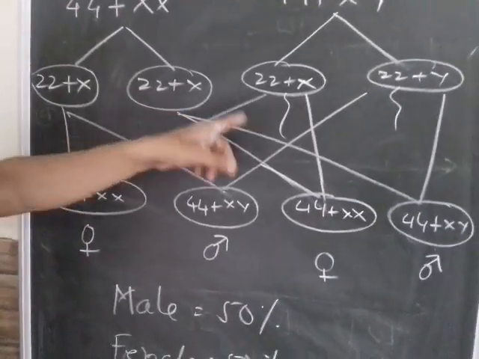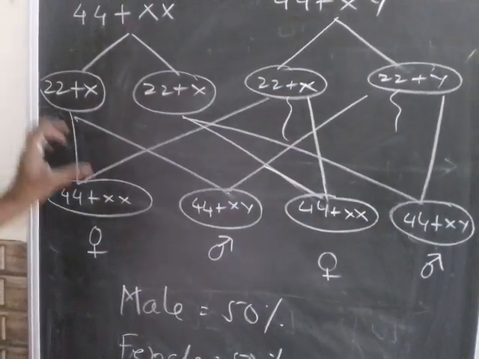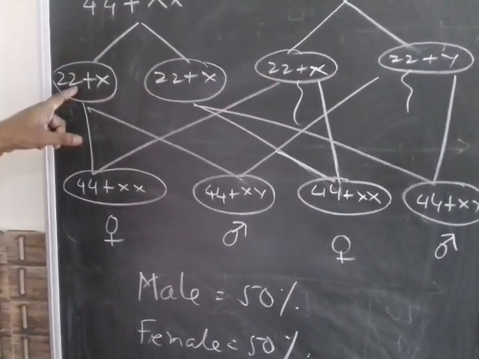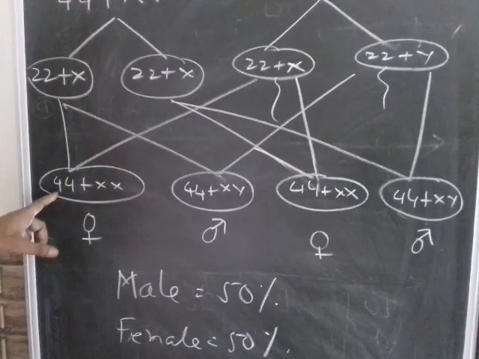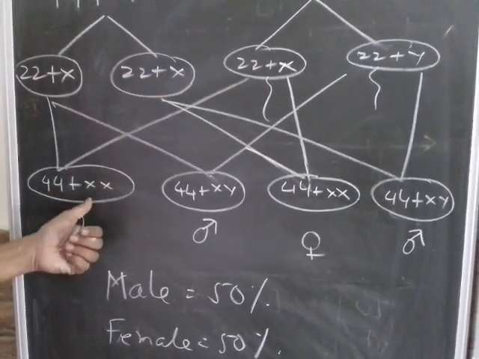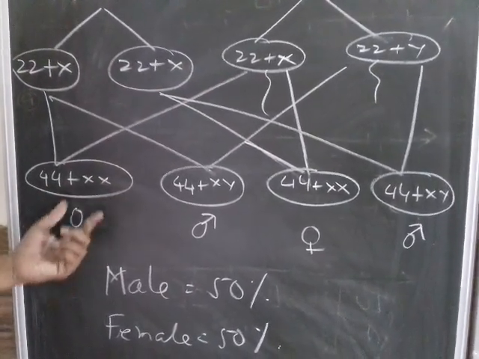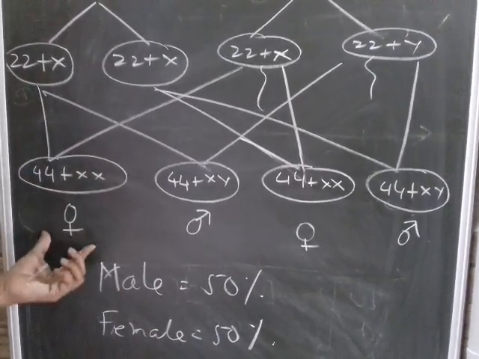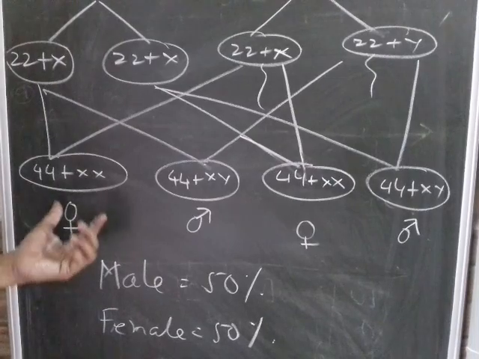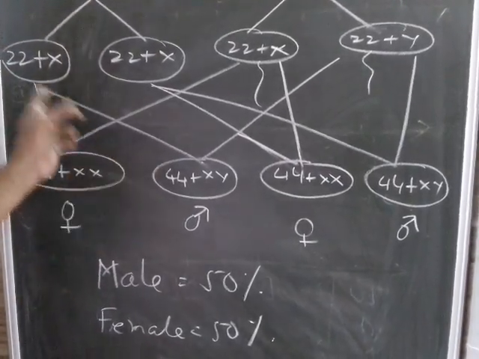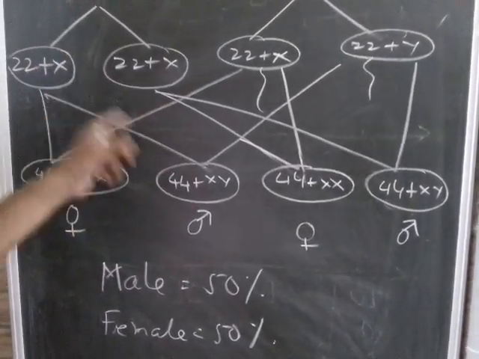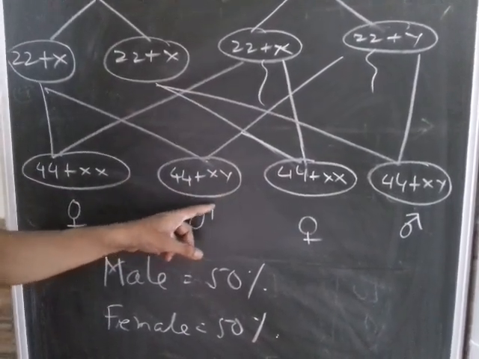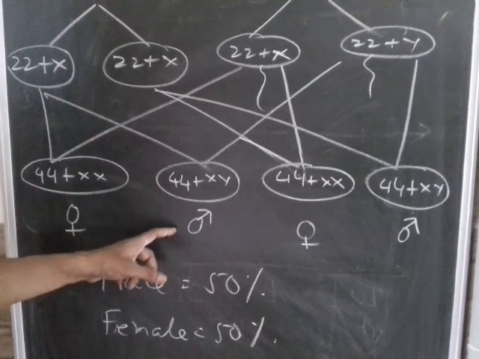Now, here we have shown the fertilization, how it can take place. So, suppose this sperm fertilizes this ovum, so 22 plus 22 is 44, X and X is XX. So that means 46 chromosomes here and the sex chromosome is X and X. So, it will be a female, a girl child. Suppose this one fertilizes, 22 plus X and 22 plus Y, then it becomes 44 plus XY, it will be a boy child or a male child.